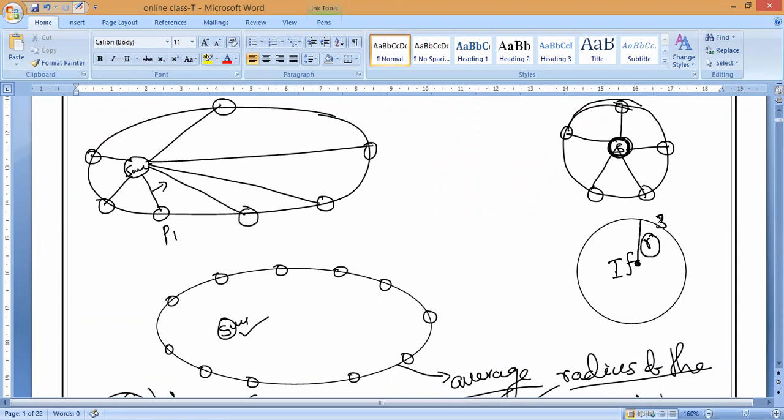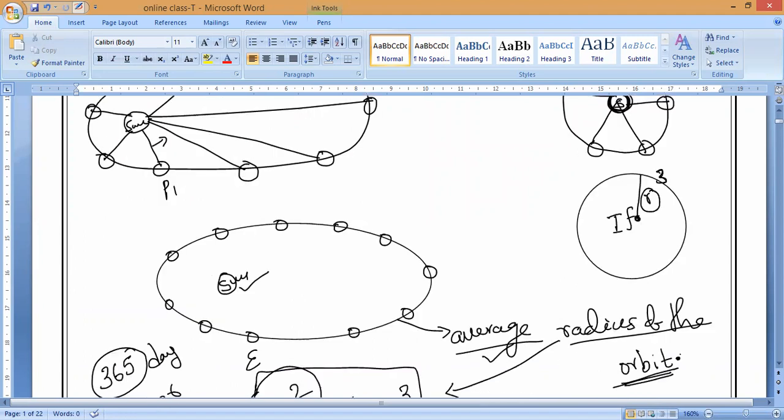The cube of the radius. But here it is an elliptical shape, so we are considering the average radius of the planet's orbit. Do you understand, Elmokil, Tamil Selvan? So this elliptical orbit is not constant for every planet. Yes or no? It will vary from planet to planet. That is what you have to understand very carefully.